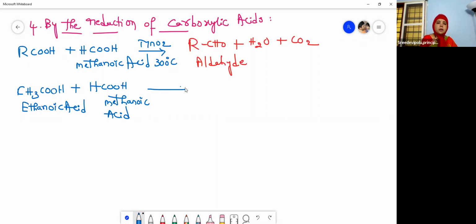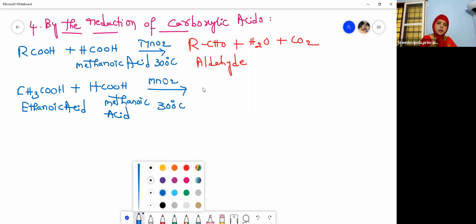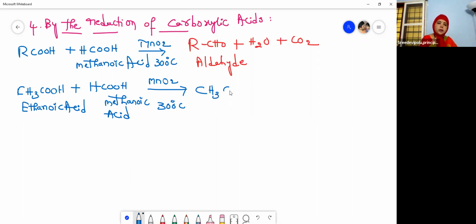Understood? Now what is the reagent we are using here? Manganese dioxide at temperature 300 degrees centigrade. Now what is the product you are going to get? So you are going to get acetaldehyde, that is ethanal, aldehyde, and then again water and carbon dioxide. So this is the preparation from the reduction of carboxylic acids.